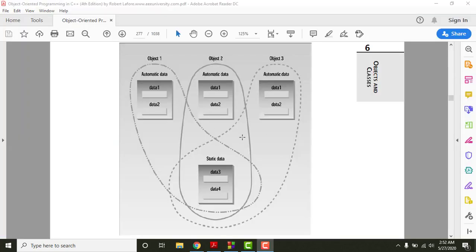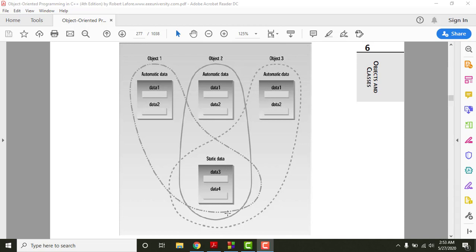In the last image, we have seen that all the objects have different values of data members, however they have the same functions. But in this image, we can see that whenever we have static data, or that means whenever we have data members that are static in nature, that simply means all of the objects will have the same value of their data members. So this example I have just explained to you, and this image illustrates the same concept here. So object 1, object 2 and object 3, all of these objects will have the same value, because their data members are basically static in nature, right?